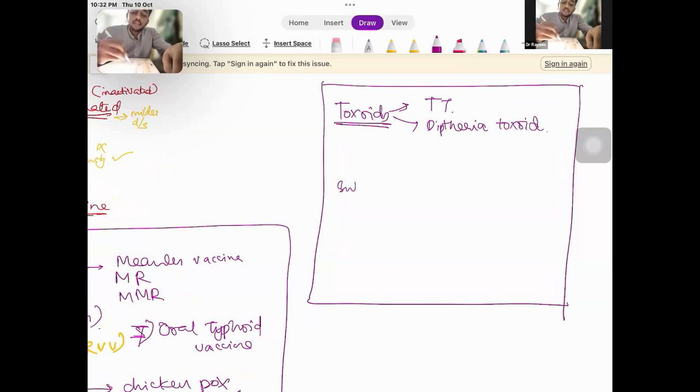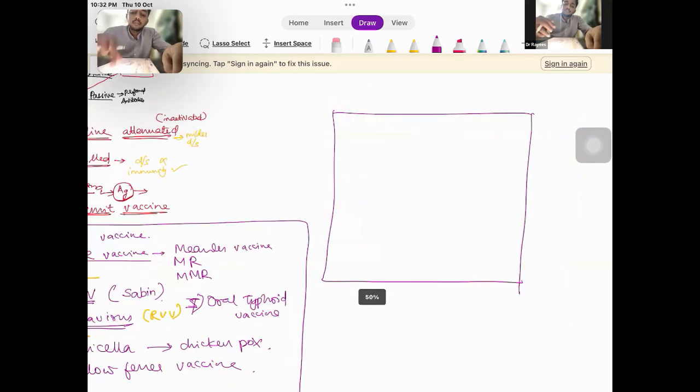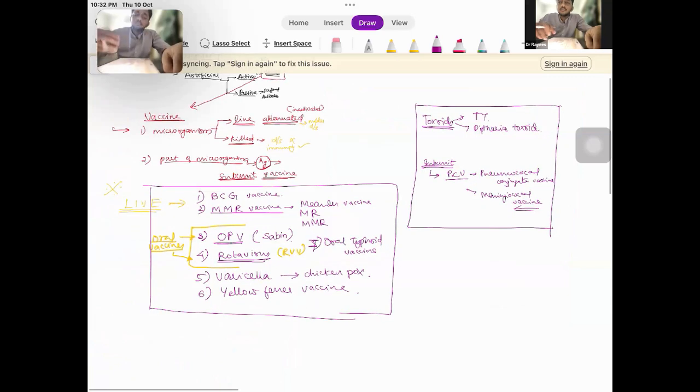And other subunit vaccines include PCV, the pneumococcal vaccine, pneumococcal conjugate vaccine, then the meningococcal vaccine. And all other vaccines come in the group of killed vaccine. So you have to just remember what the live vaccines are.